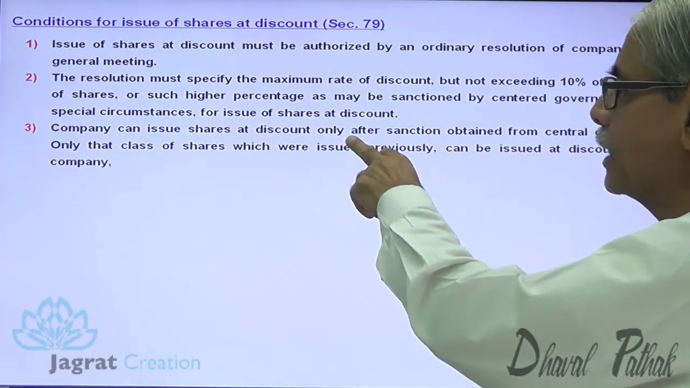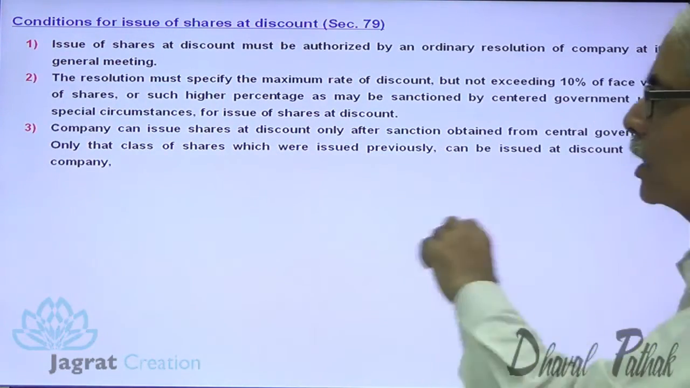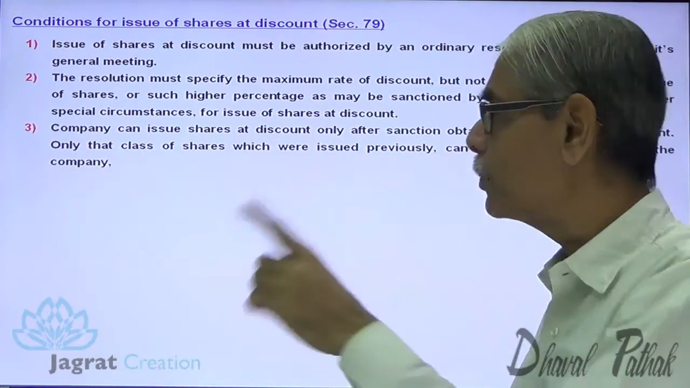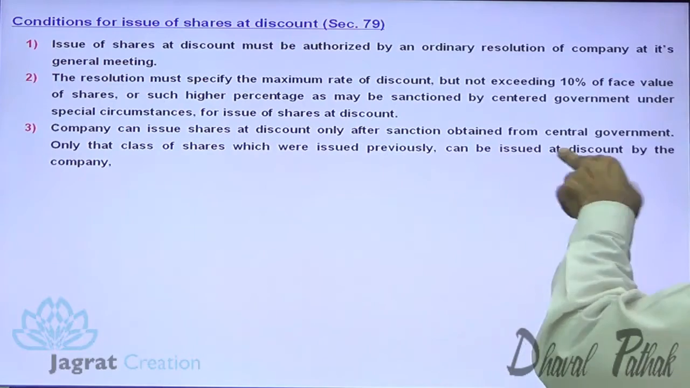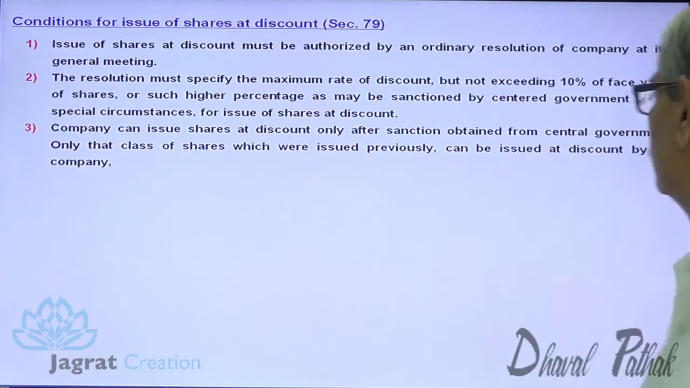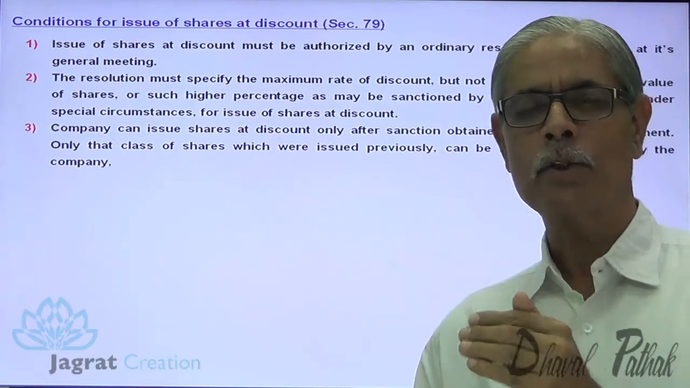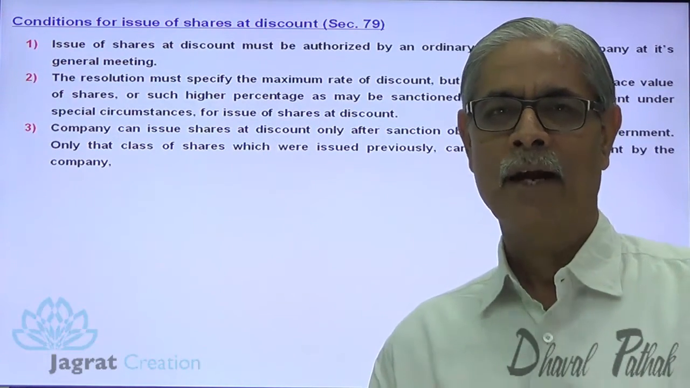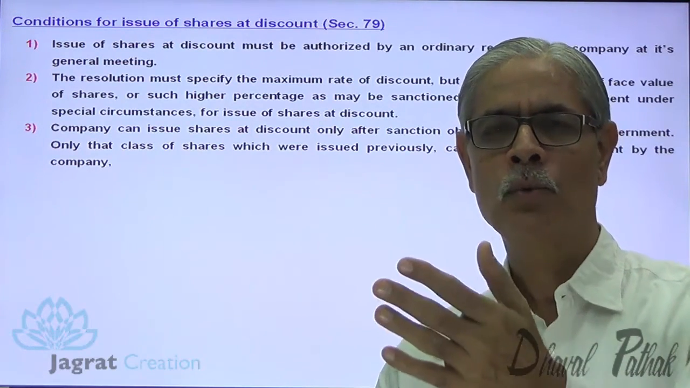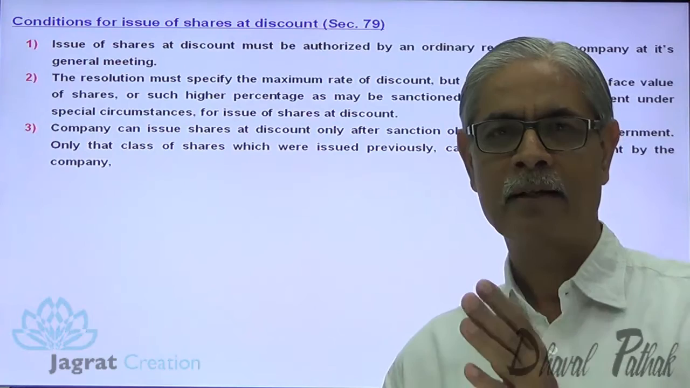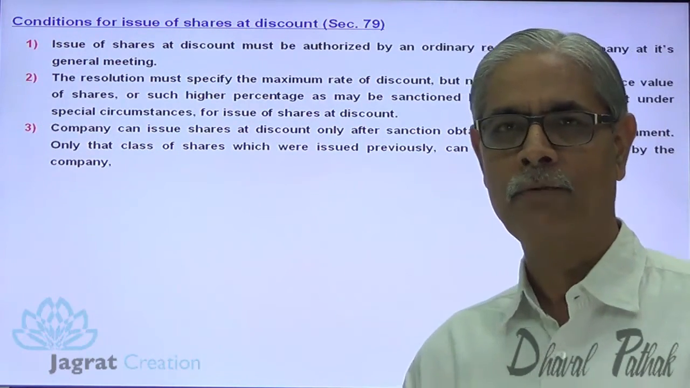Company can issue shares at discount only after sanction is obtained from the central government. Only that class of shares which have already been previously issued can be issued at discount by the company. So if company is issuing capital for the first time and no such type of shares have been previously issued, company cannot issue shares at discount when initial issue of shares, when the shares are issued initially, first time.